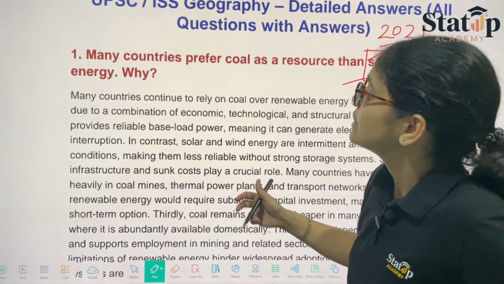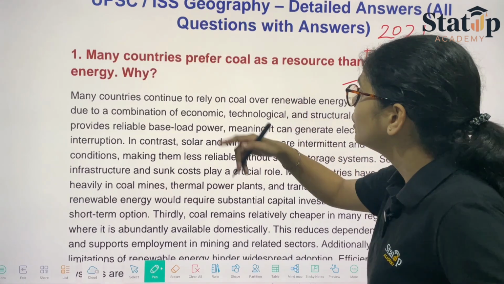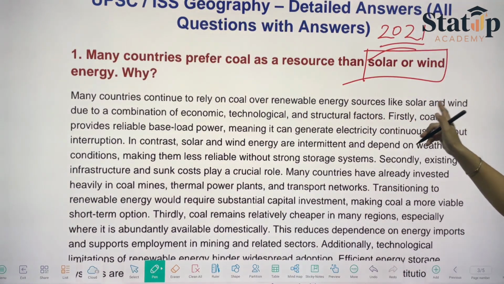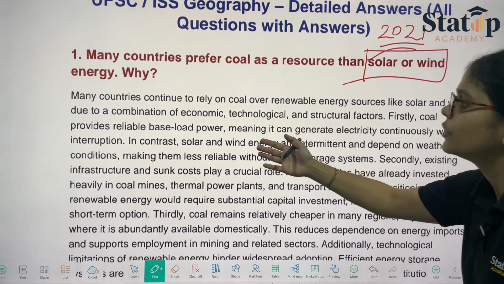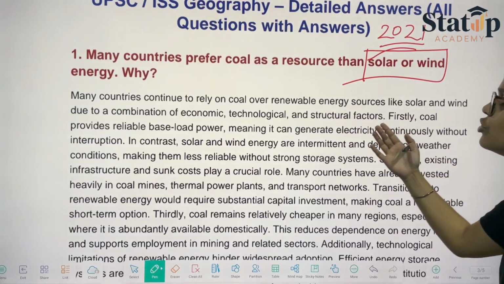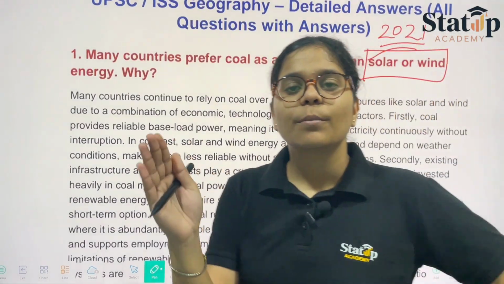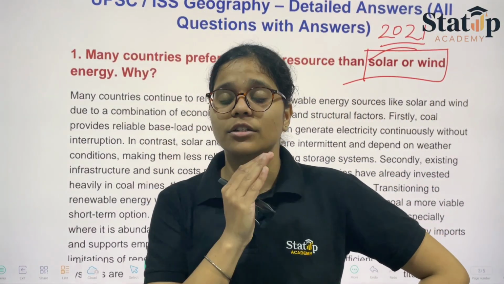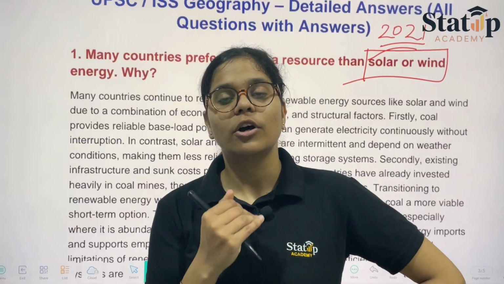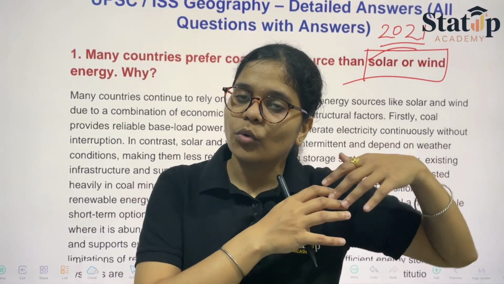The basic thing is that many countries continue to rely on coal over renewable sources of energy like solar and wind, due to a combination of economic, technological and structural factors. We need to focus on the economic sectors of the various countries as well, because certain countries are quite lagged behind because of technological or economic issues.